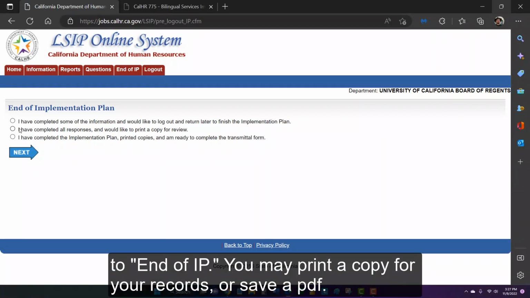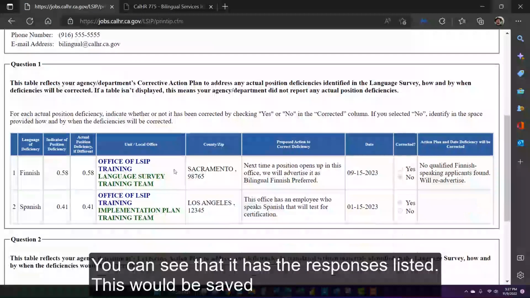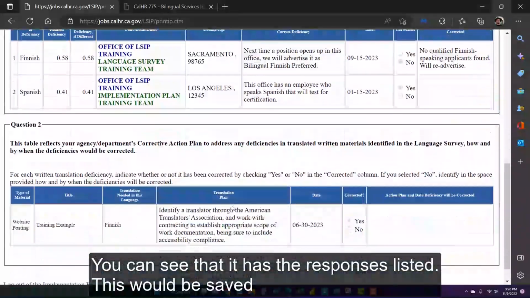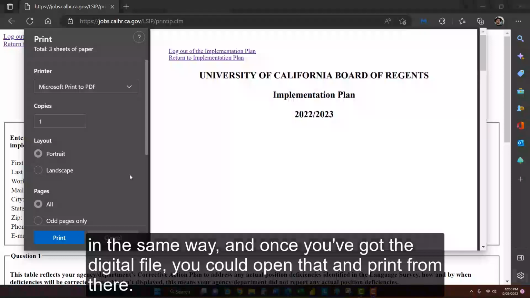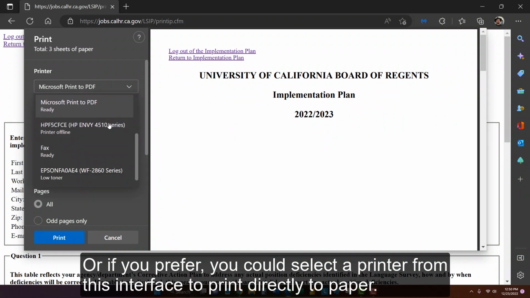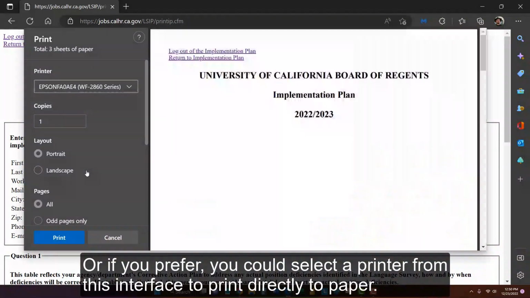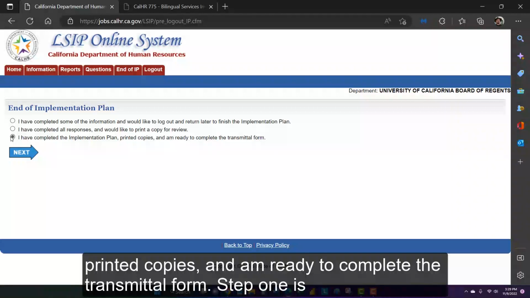Once you've completed your review and you're confident that no further changes are needed, go back to End of IP. You may print a copy for your records or save a PDF. You can see that it has the responses listed. This would be saved in the same way, and once you've got the digital file, you could open that and print from there. Or if you prefer, you could select a printer from this interface to print directly to paper. Then once that's through, click I've completed the implementation plan printed copies and am ready to complete the transmittal form.